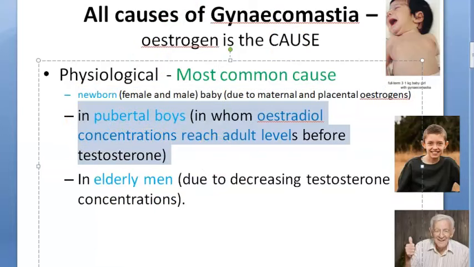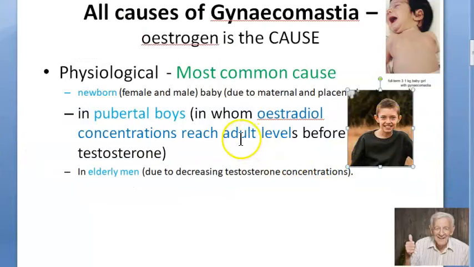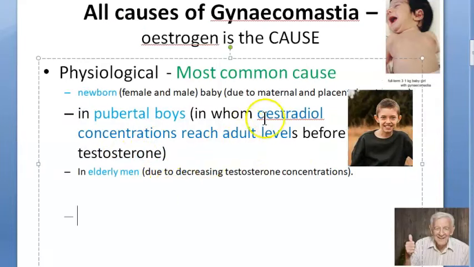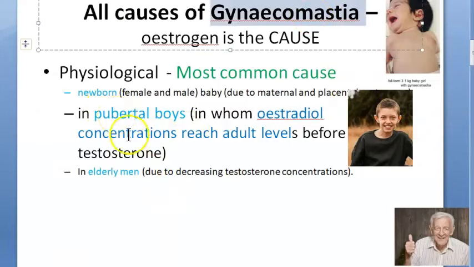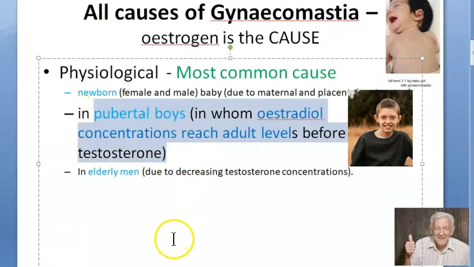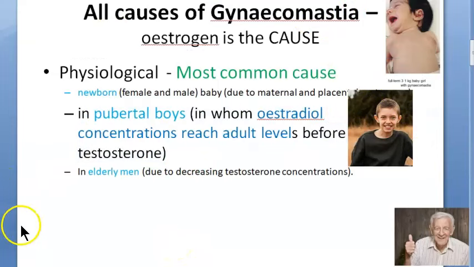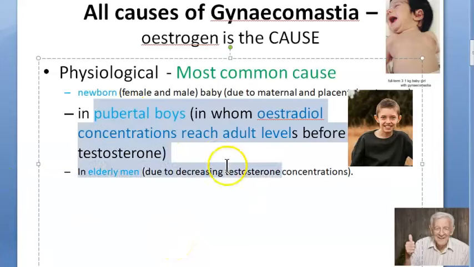Pubertal boys. So in pubertal boys, what they're saying is, before the testosterone reaches its level, the estrogen concentrations reach the adult level. In some people, the estrogen concentrations reach the adult level before the testosterone. So more estrogen can lead to this imbalance. This imbalance will lead to breast glandular development, so that can cause gynecomastia. What they are saying is this has to be reassured, but if it is not reducing, then you will have to investigate for the underlying abnormality. All that we will come to later.